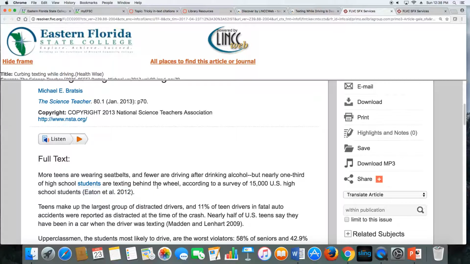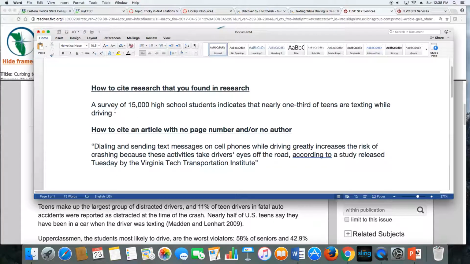So if I wanted to use this in a paper, here's what I would do. First thing, I would paraphrase. So I would say a survey of 15,000 high school students indicates that nearly 1/3 of teens are texting while driving. Same idea, but I put it into my own words, and this is just how I like to do things. Next, we have to cite it.